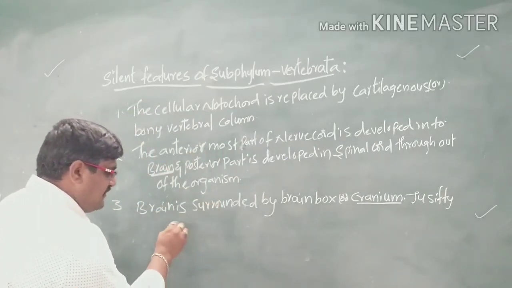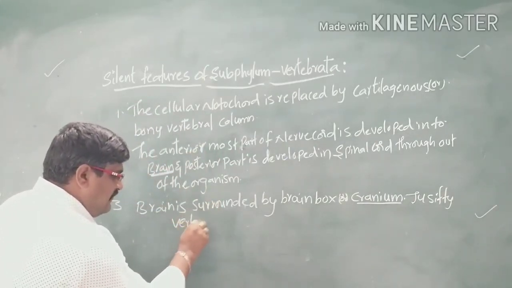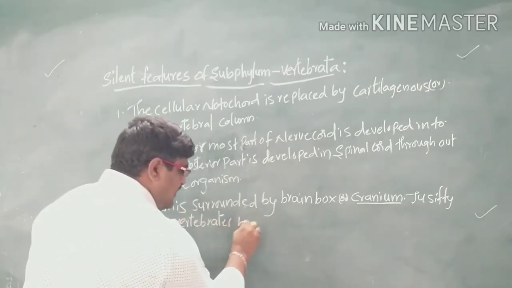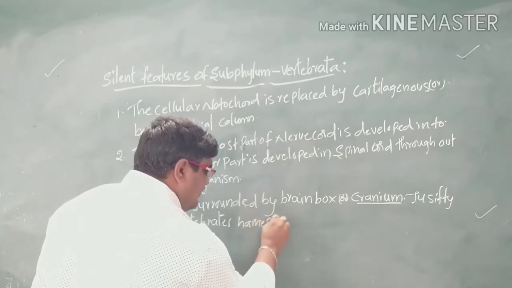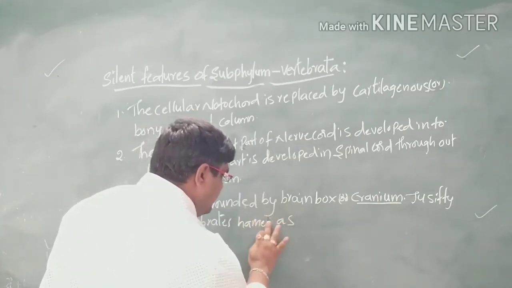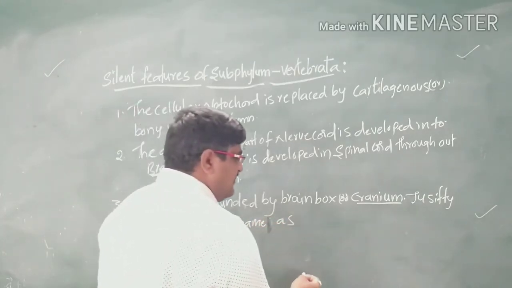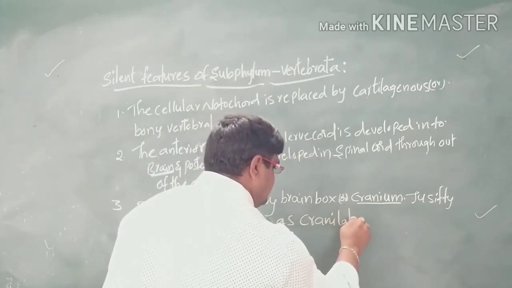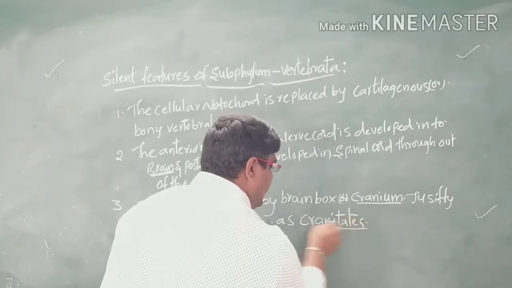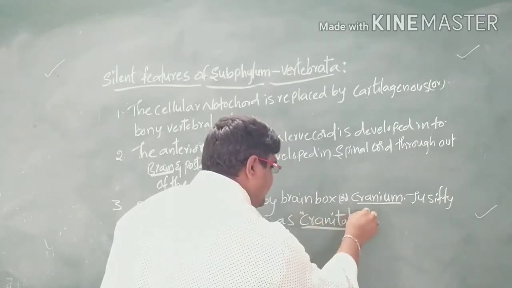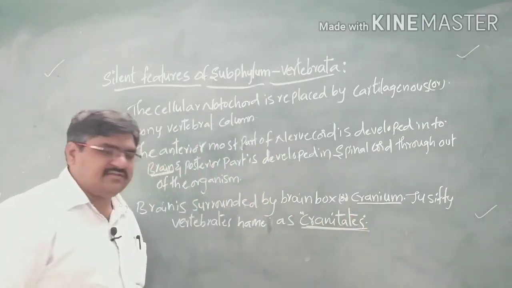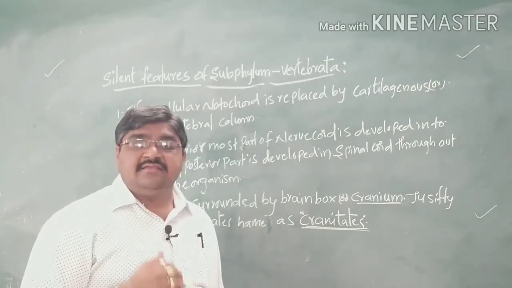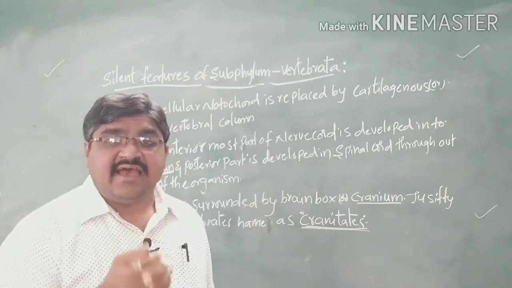The vertebrates also justify the name craniates. Why are vertebrates called craniates? Due to the presence of the brain being protected by a specialized box.